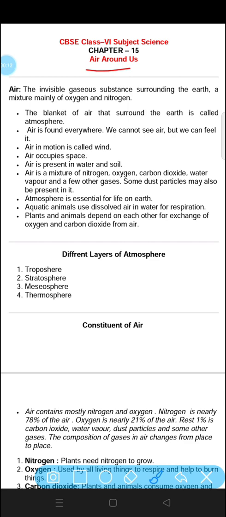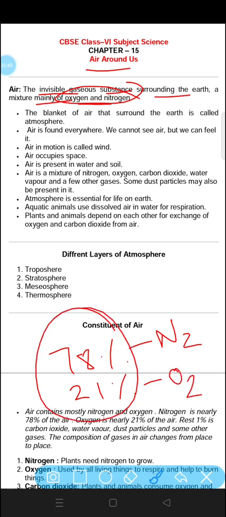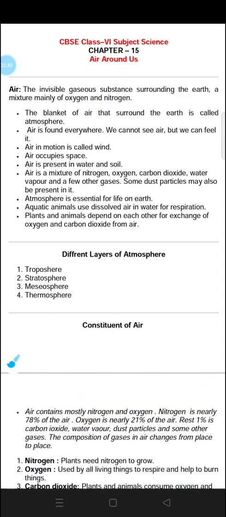So, as you know, air is invisible. We are not able to see air. So, the invisible gaseous substance surrounding the earth, or a mixture mainly of oxygen and nitrogen, is called air. Our air contains a major amount of oxygen and nitrogen. There is a total of 78% nitrogen in our atmosphere and 21% oxygen, and the remaining is other gases that are present. So they are the major gases in our atmosphere.